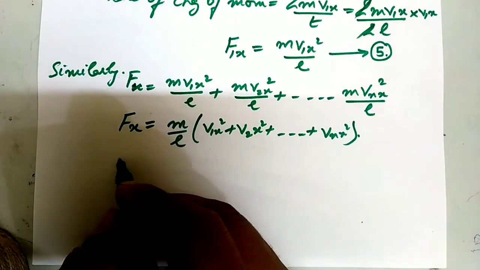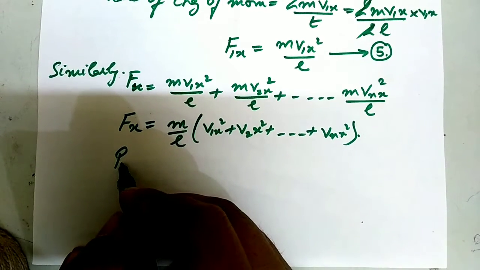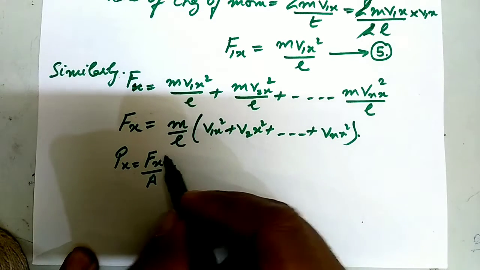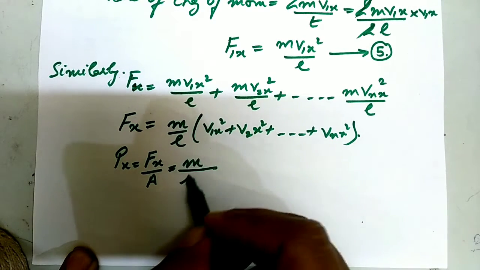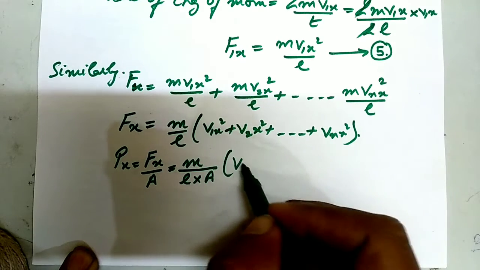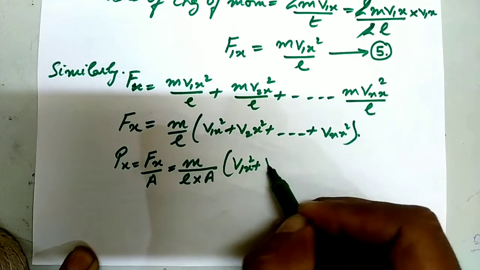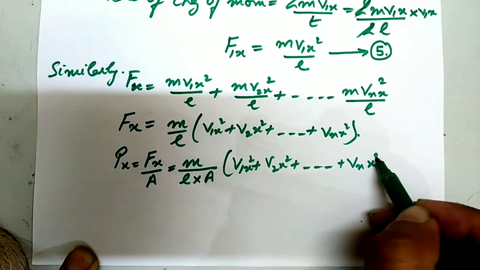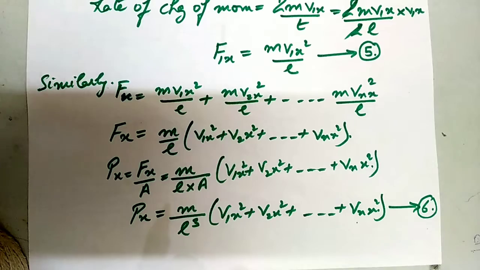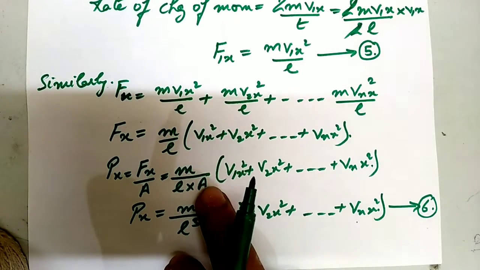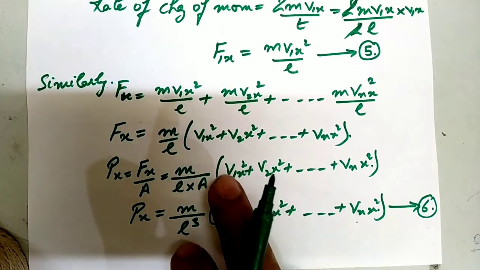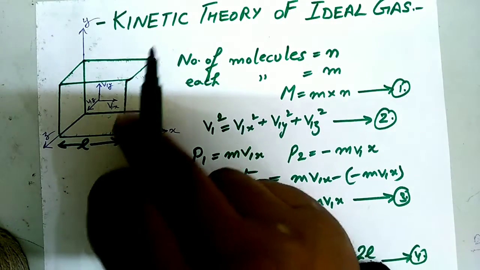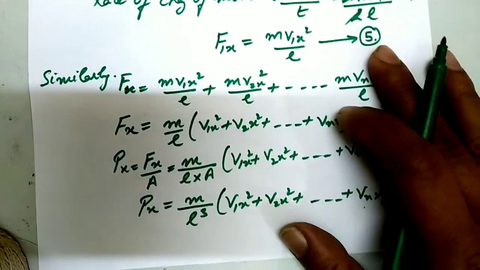Now we will talk about pressure. Px is equal to Fx upon A, that is m upon L into A, v1x square plus v2x square plus up to vnx square. Length into area means L into L into L, since we have taken this as a cube, that is L cube.